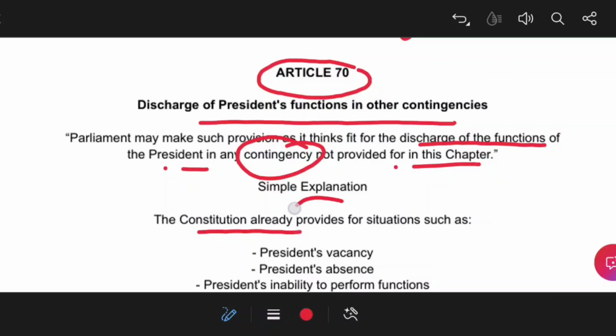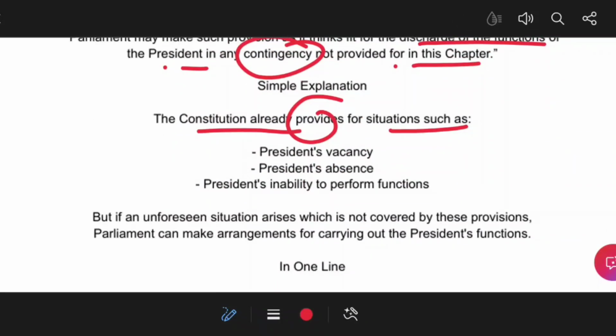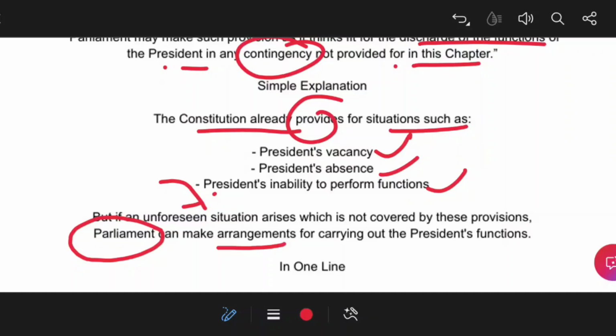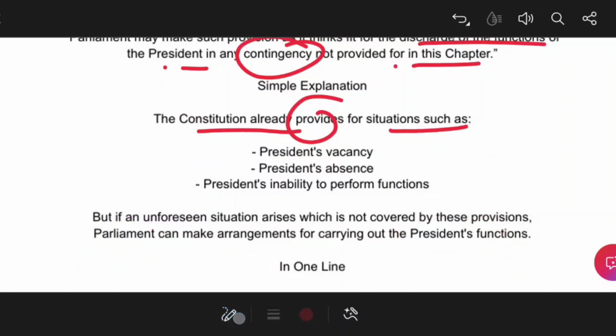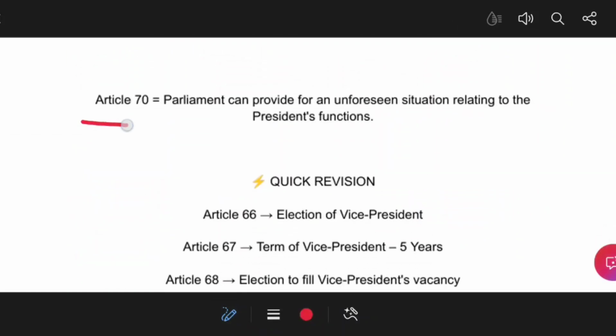That means the Constitution already provides for situations such as the president's vacancy, absence, or inability to perform the functions. But suppose an unforeseen situation arises which is not covered by these provisions, then it is up to Parliament to make arrangements for carrying out the president's functions. Article 70 gives authority to Parliament to provide for an unforeseen situation relating to the president's functions that is not mentioned in the Constitution.